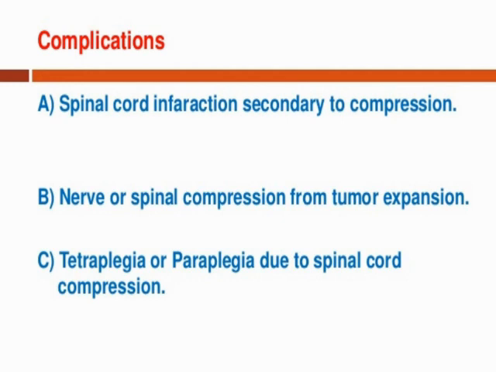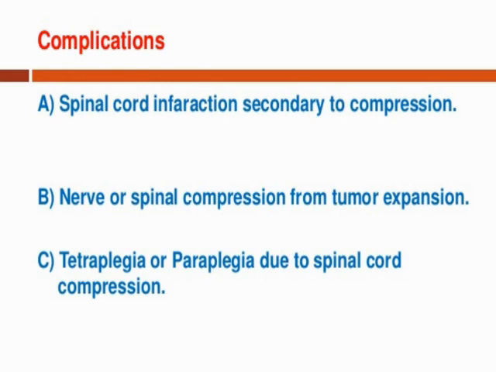Now the next thing is nerve or spinal compression from tumor expansion. Sometimes a person suffering from a spinal cord tumor has a very serious condition, so compression is definitely very high. In that condition the nerve of the spinal cord is damaged or at risk. Next, tetraplegia or paraplegia due to spinal cord compression.